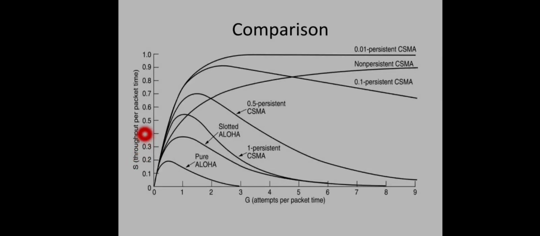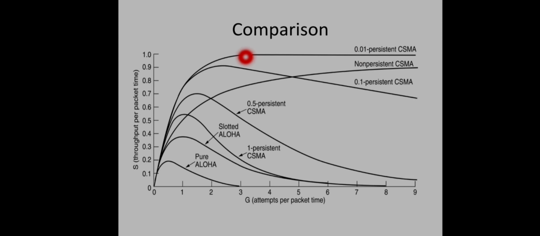And this is a comparison of the different protocols we have learned so far, in terms of the throughput in the y direction and the number of frames in the x direction. This pure Aloha and slotted Aloha we have seen already, right? Then we have one persistent CSMA here, then non-persistent CSMA here, and P-persistent CSMA with three values: P equal to 0.5, P equal to 0.1 and P equal to 0.01.